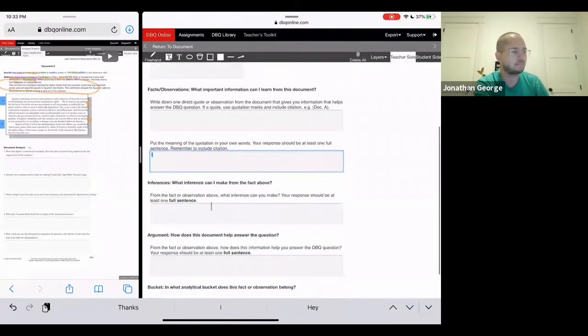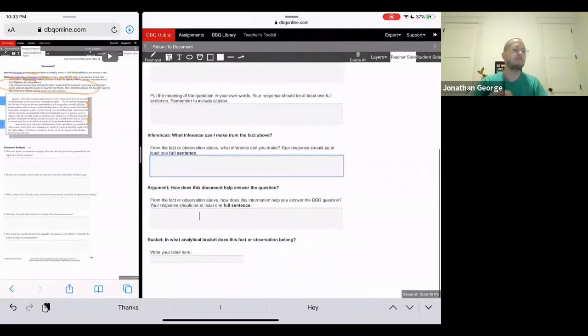Okay. Now, inferences. Basically, what conclusion can you make? Your own thought, your own idea based on this information, based on that quote. What inference can you make? What conclusion can you come to about Latin American independence and why the Creoles led the fight? What conclusion can you make as a result of this document, the quote that you picked? Go ahead and make sure you complete that. Make sure you put that in a complete sentence, please. And this should be your thoughts, your ideas. So you don't necessarily need to create a citation for this one.